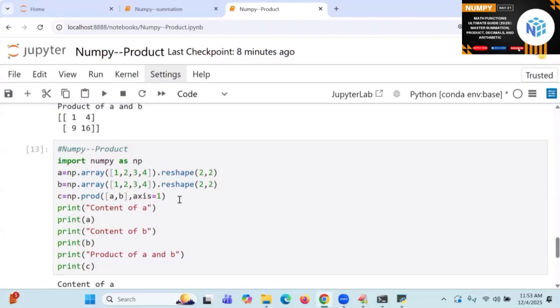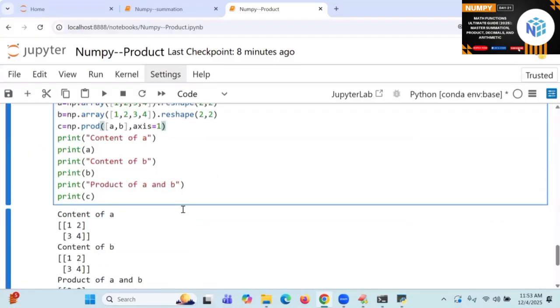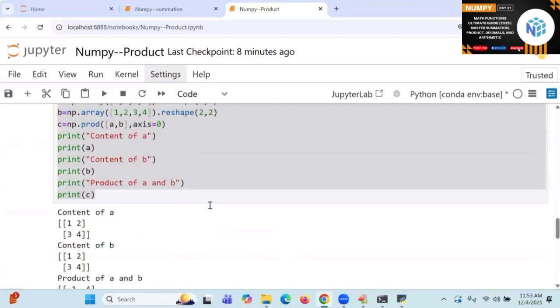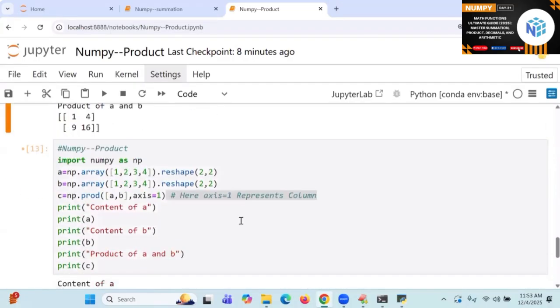This is called what here? Columns. So I will carry here. This axis is equal to 1. Axis is equal to 1 represents column product. And the earlier one is going to be known as row. This is called row. So coming back to the point, row. Are you following me?